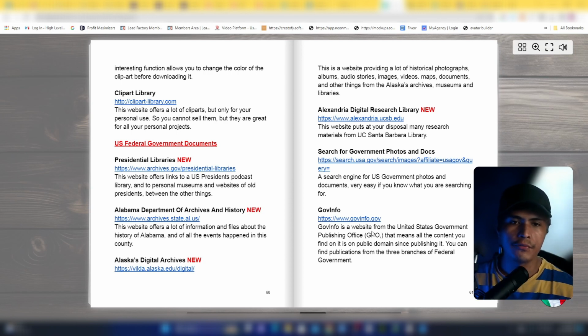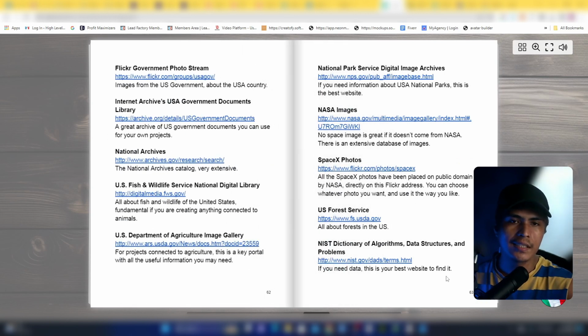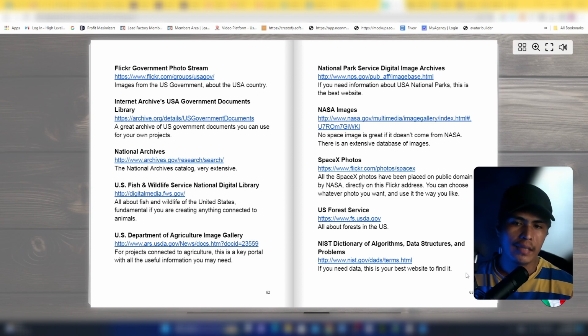You can monetize in different ways, and inside of this ebook, he's going to show you not just one, not just two, but 10 different ways of monetizing public domain assets, which is really powerful.